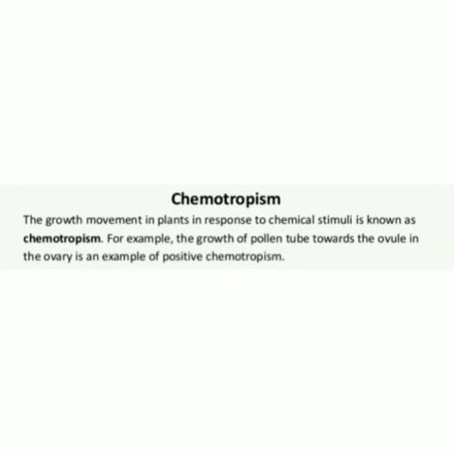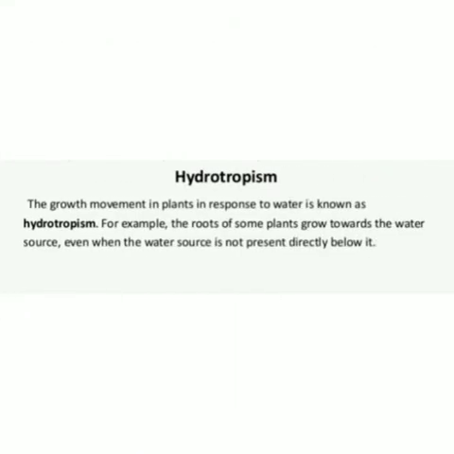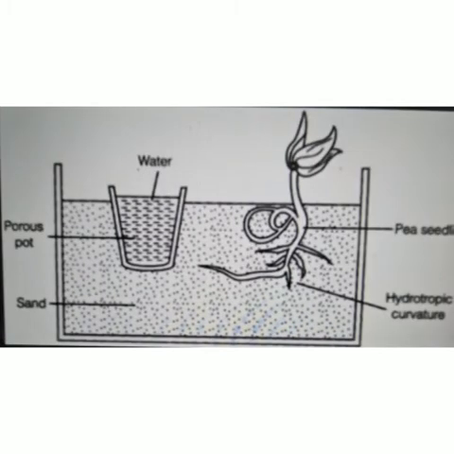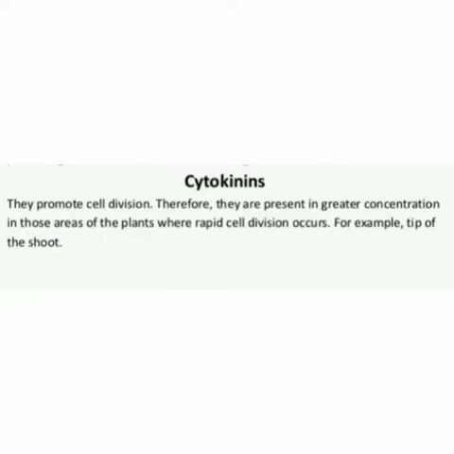Chemotropism: the growth movement in plants in response to chemical stimuli is known as chemotropism. Hydrotropism: the growth movement in plants in response to water is known as hydrotropism. Auxins: when the growing part of a phototropic plant detects sunlight, auxins help the cells grow longer. Cytokinins: they promote cell division, therefore they are present in greater concentration in those areas of the plant where rapid cell division occurs.